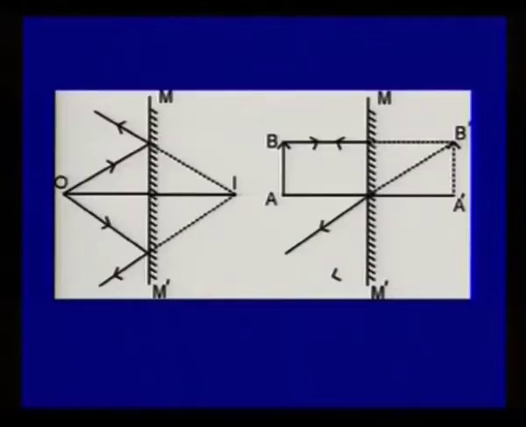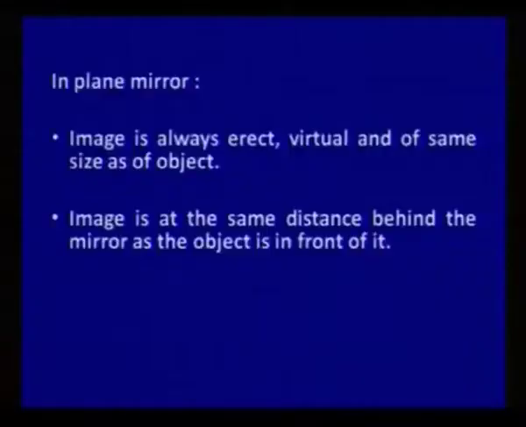In the next diagram, you can see object AB and its image A dash B dash, which is formed due to the mirror. Again, the same case is there. Sir, one question. Can we take a photograph of a virtual image with the help of a camera? It's a very good question. We can take a photograph of the image, the object, and both image and object. Before going to the diagram, we must learn that in a plane mirror, the image is always erect, virtual, and of the same size as the object. The image is at the same distance behind the mirror as the object is in front of it.